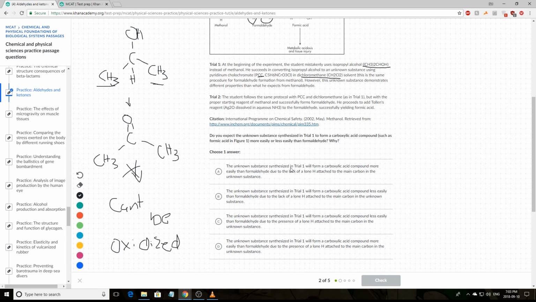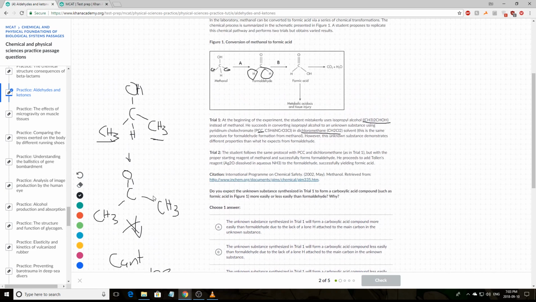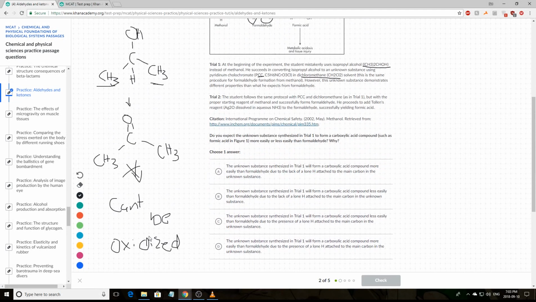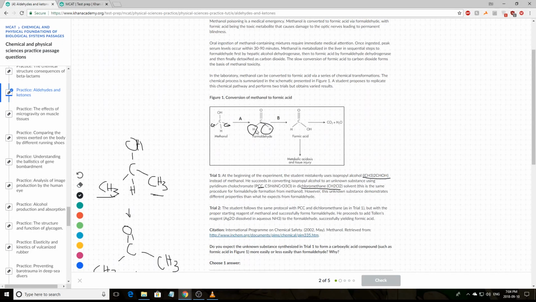The unknown substance synthesized in trial 1 will form a carboxylic acid more easily than formaldehyde due to the lack of lone hydrogens attached to the main carbon in the unknown substance. Well, we know based on this information that the isopropyl alcohol group cannot be converted into a carboxylic acid just due to the fact it doesn't have any lone hydrogens.